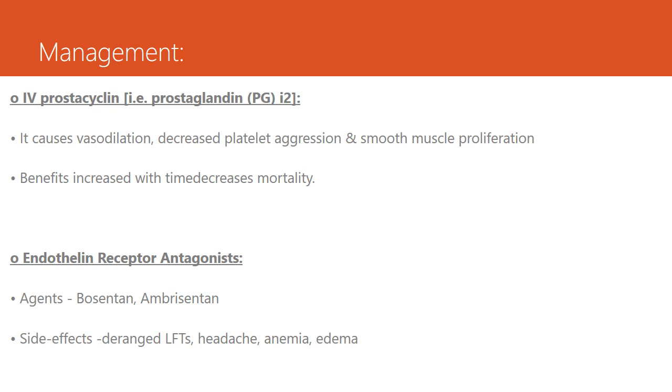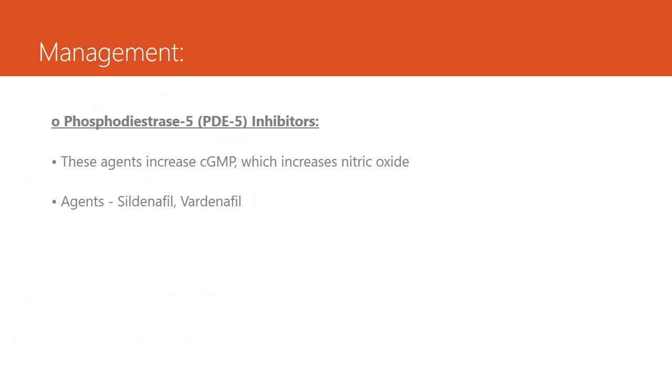IV prostacyclin can be used for vasodilation, and it will also decrease platelet aggregation and smooth muscle proliferation. The benefits increase with time and it decreases mortality rate. Endothelin receptor antagonists can also be used, but they have some side effects like deranged LFTs, headaches, anemia, edema. So they all should be checked. Phosphodiesterase 5 inhibitors can be used. They will increase nitric oxide effect, which will lead to vasodilation because they increase cyclic GMP.